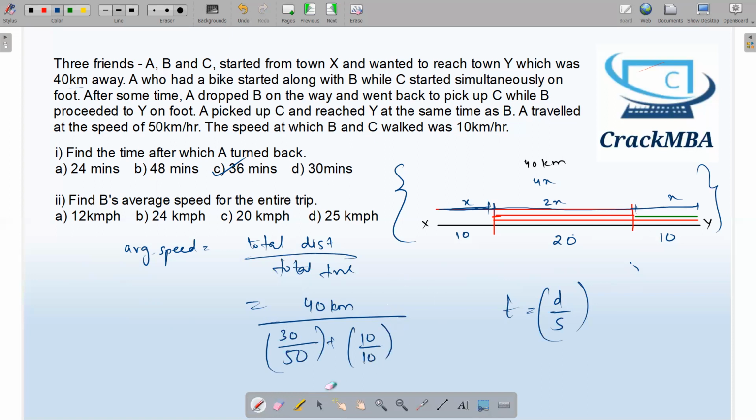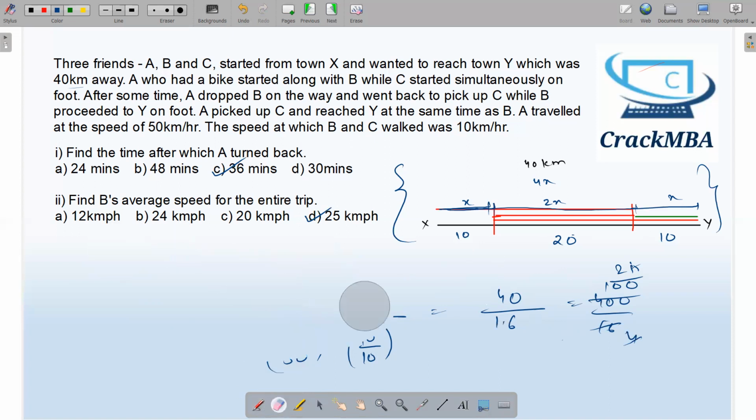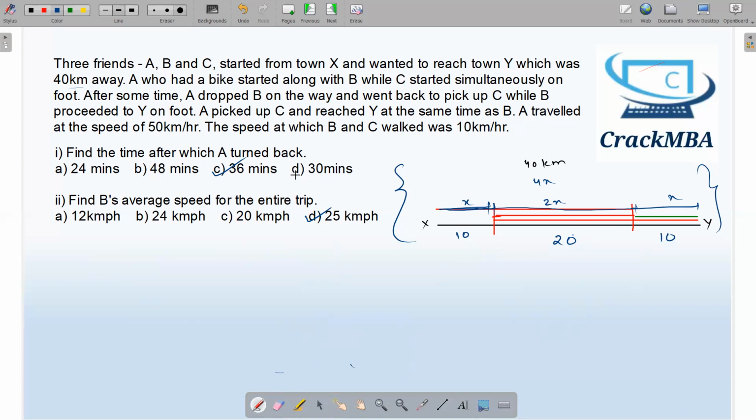I just have to solve these numbers. 40 upon 0.6 plus 1, that is 1.6. This is basically 400 by 16, which is 25. The answer is 25 kilometers per hour. Okay, so this is the question. See how fast you can solve it. You just have to break this thing down, and there can be many more questions on this, like